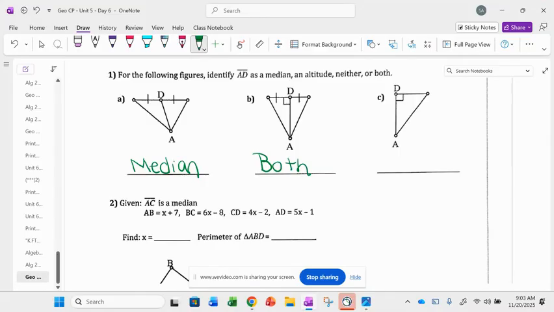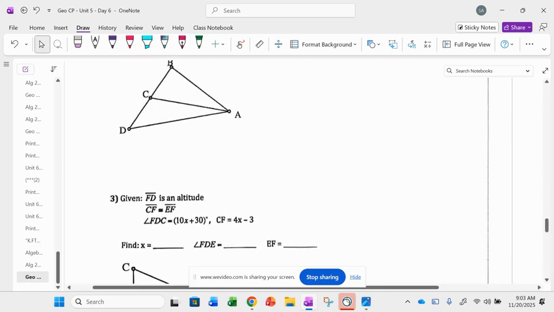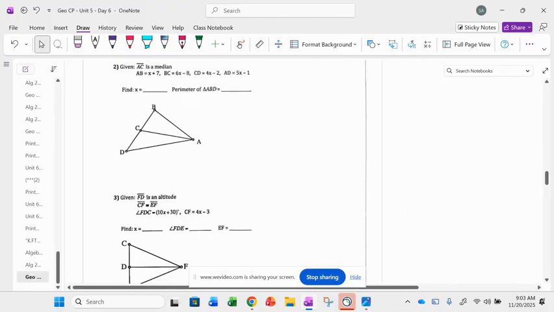And then letter C, how many people say just a median? How many people say just an altitude? You all win again. I'm sorry, I said we'd be done, but I'm not. I want you to do the two algebra problems, because I feel like sometimes we struggle with those. So do those, and then I'll come around and check, but I will stop recording for now.